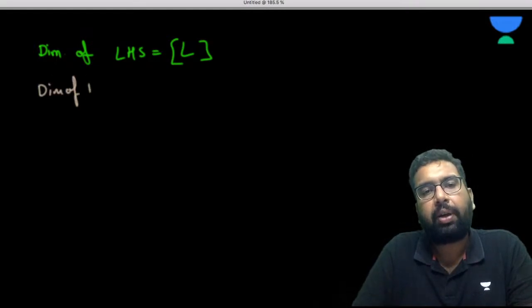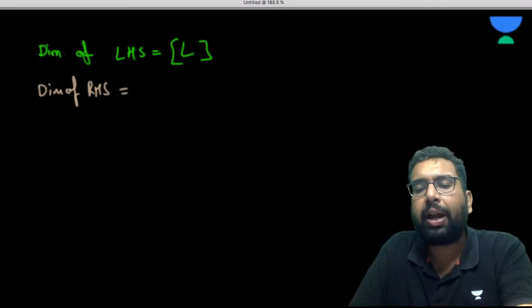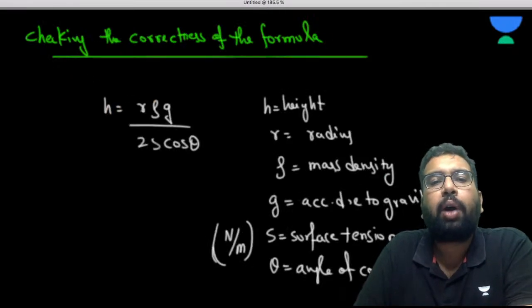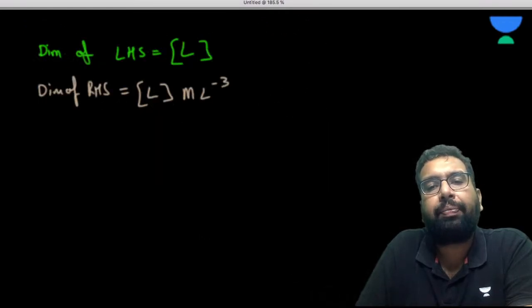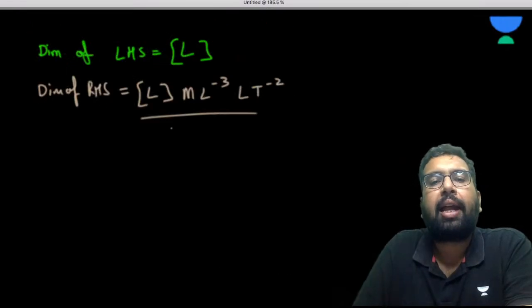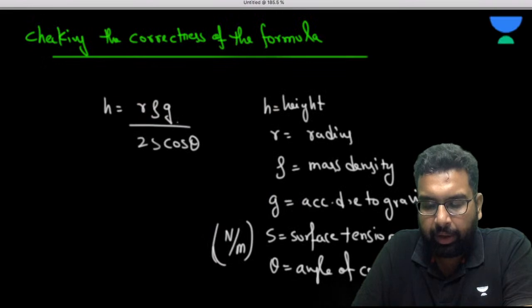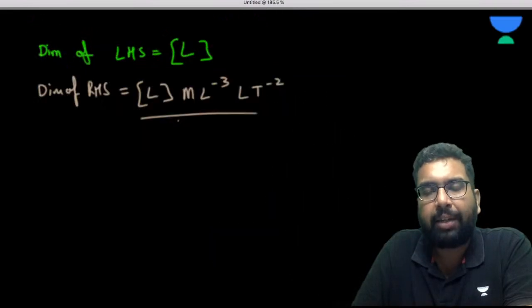So right away we are going to do it. In the examination, don't write all this, just start doing. So r is L. Rho is kg per meter cube, so ML minus 3. Then g is LT minus 2, meter per second square.